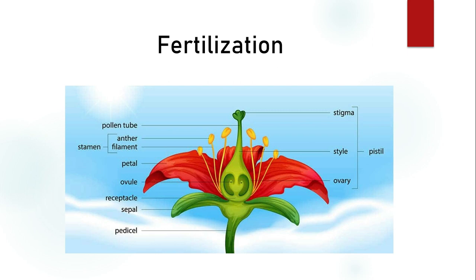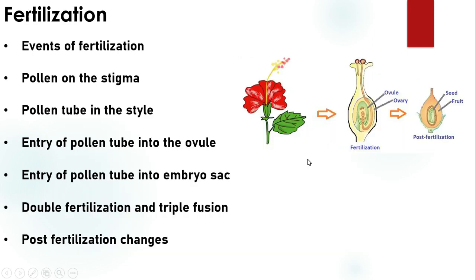But in the case of higher plants and animals, internal fertilization takes place. That means fusion of gametes takes place within the female organism itself. In this video, we are going to discuss fertilization in higher plants, that is pre-fertilization changes and post-fertilization changes.